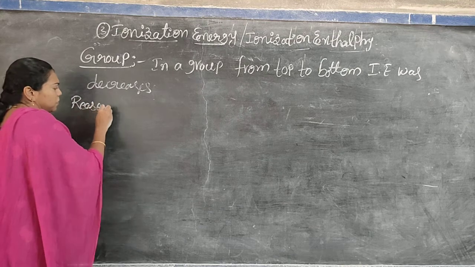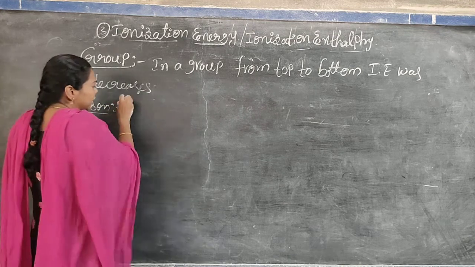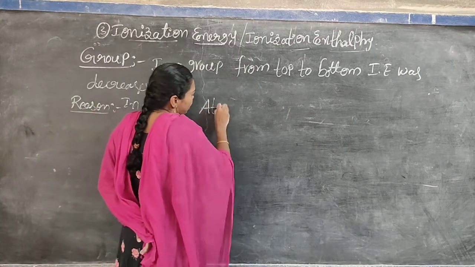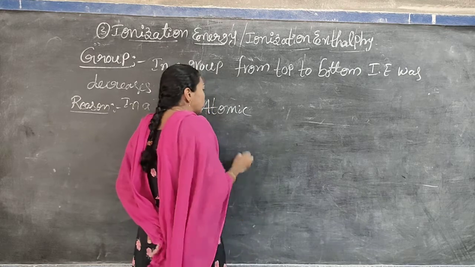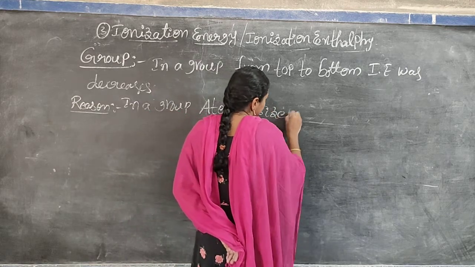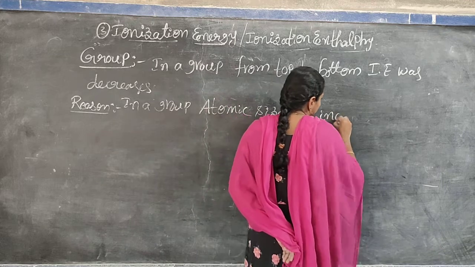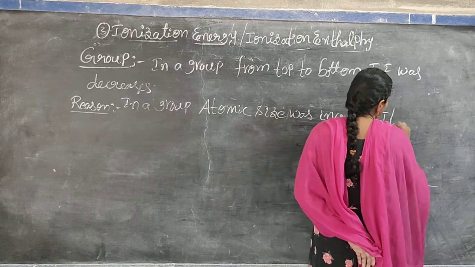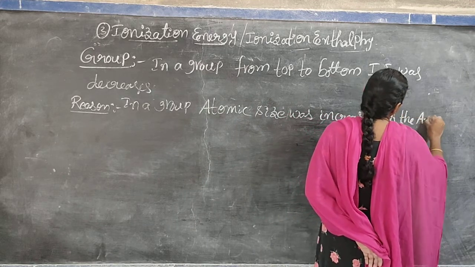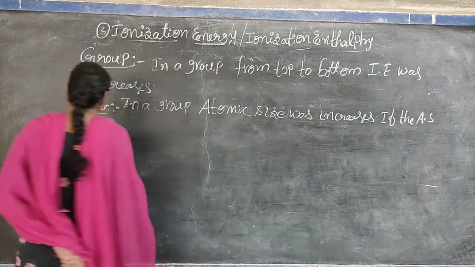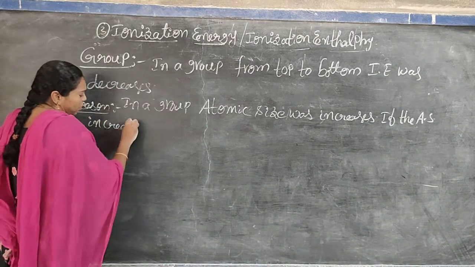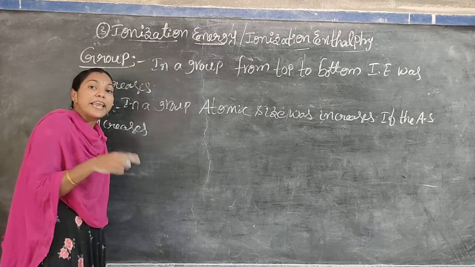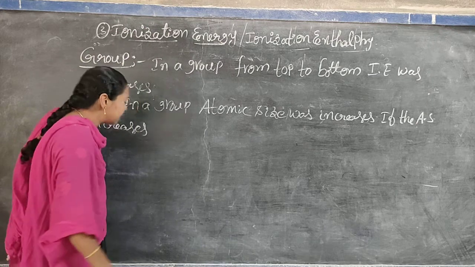Because in a group the atomic radius, or atomic size, increases. If the atomic size increases, what happens? The size of the atom increases and the nucleus attraction on the valence electrons decreases.